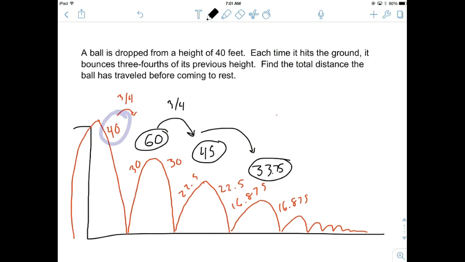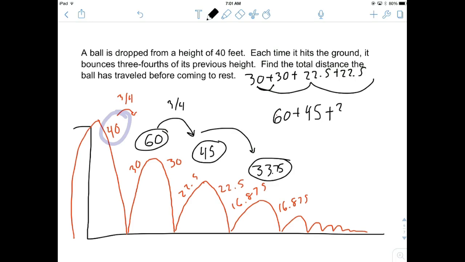It's just that we need to use these totals because we don't have a way to sum 30 plus 30 plus 22.5 plus 22.5. There's not a pattern here, right? That's not geometric. We're not multiplying by the same thing here. We're skipping a term, and we don't want to look at that. So we're going to sum 60 plus 45 plus 33.75, and so on and so on.